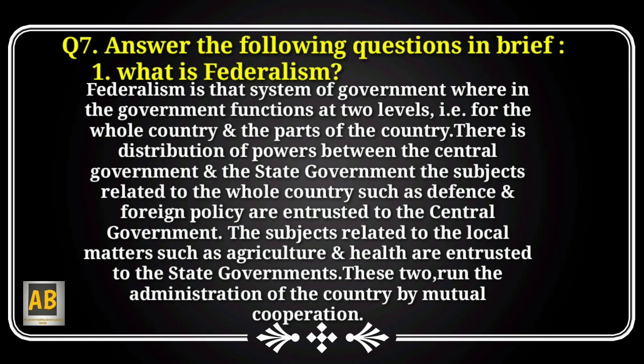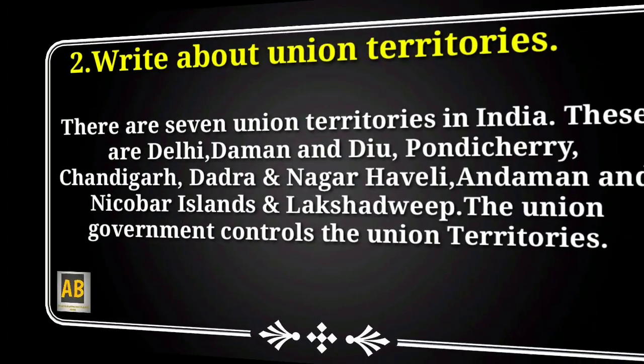The subjects related to whole country such as defense and foreign policy are entrusted to the central government. The subjects related to local matters such as agriculture and health are entrusted to the state governments. These two run the administration of the country by mutual cooperation.